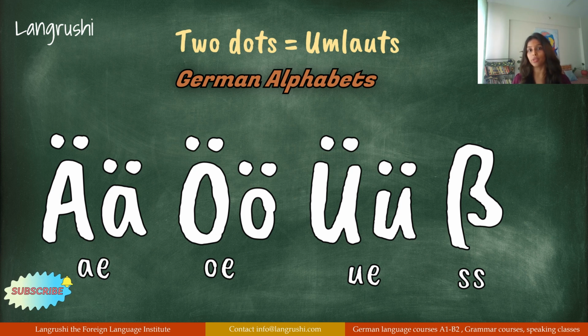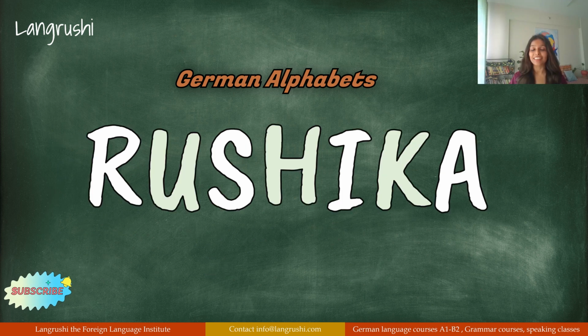I will make a different video for this, but just for now, in case you want to write these umlauts somewhere, and you do not have a German keyboard, then you can write this instead. For A umlaut, you can write AE, for O umlaut, OE, for U umlaut, UE, and for Eszett, you can write double S.